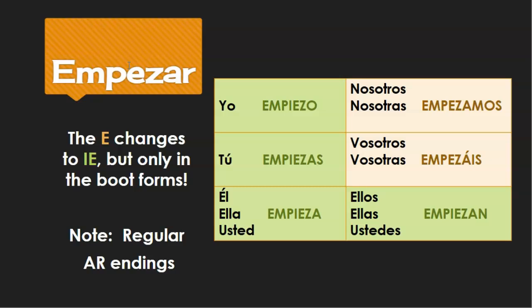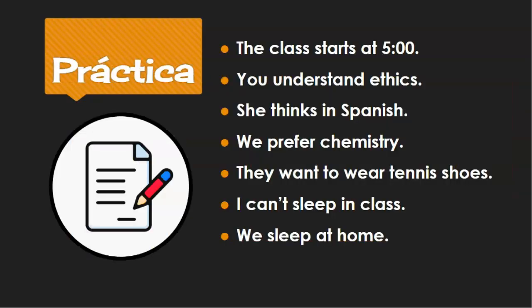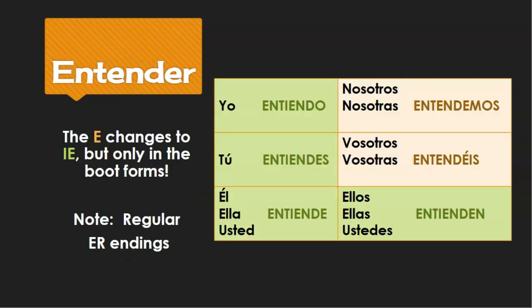The class. It's not yo, it's not tú, right? I'm not a class, you're not a class, it's it. Down here at the bottom, he, she, and it. Empieza. La clase empieza. I'm going to let you guys try to do that on your own, then we'll just do the rest. I'm just going to help you with the verb and the person. You understand. Which one of our verbs on that page above was understand? It's entender. To understand.